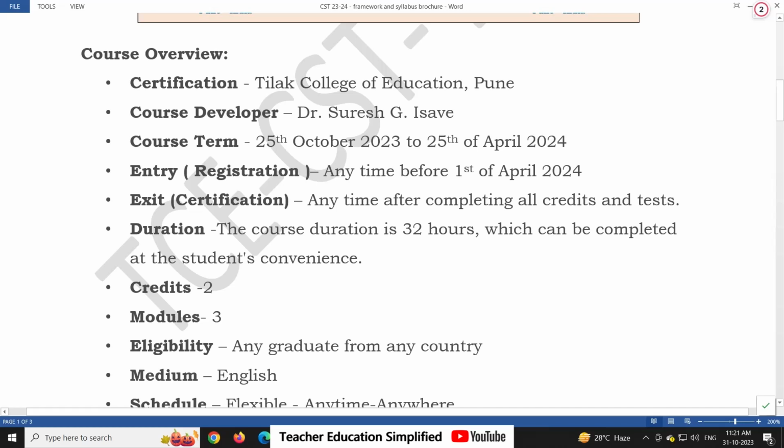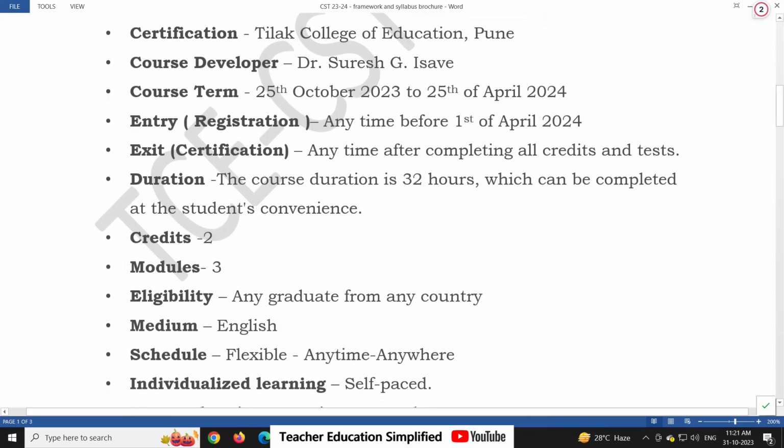The duration is 32 hours which can be completed at the student's convenience. You can complete the 32 hours anytime from these months. So you have ample of time to complete your 32 hours anytime before 25th of April 2024. There are 2 credits of it. There are 3 modules included.